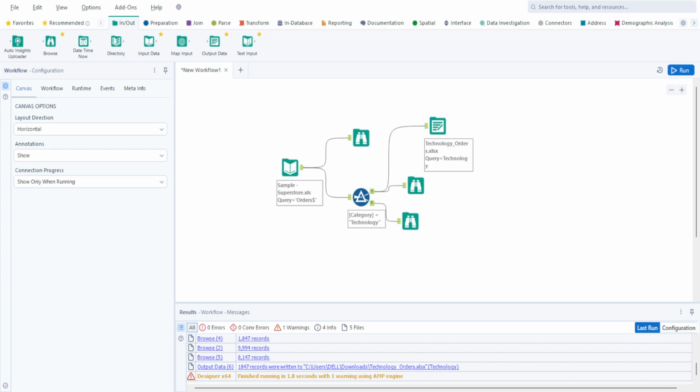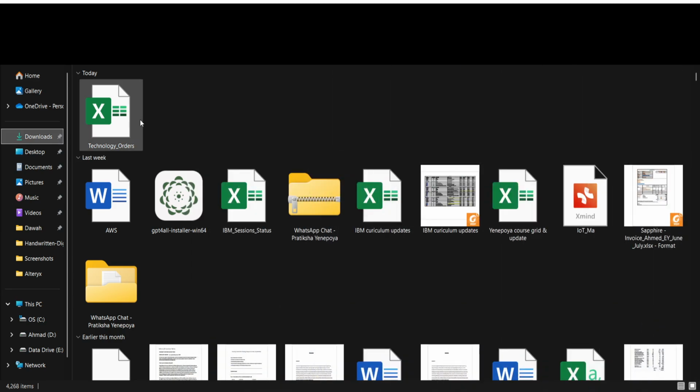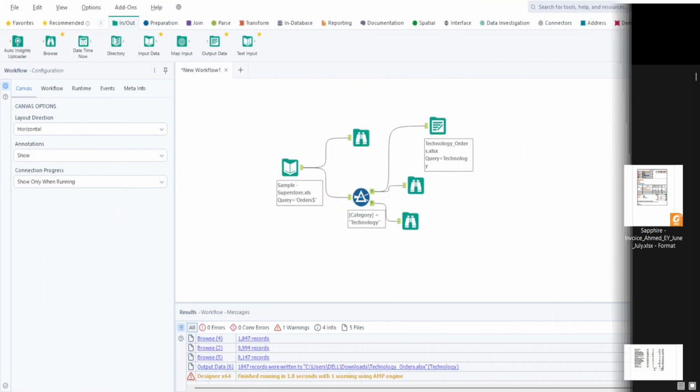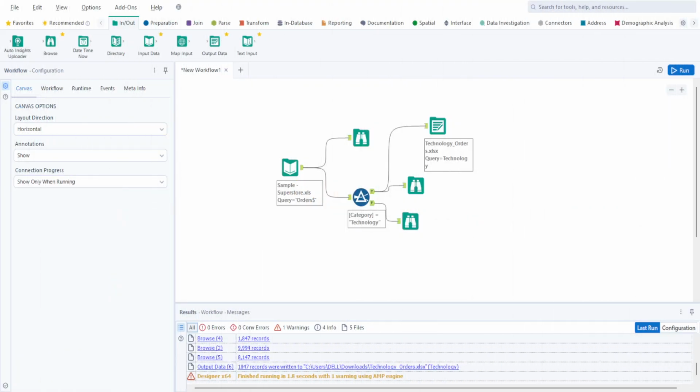Now let's have a look into the files out there. I do have my files available. I'll just open my files and see if this particular file has been created for me or not. Okay, so I'm going back here and then trying to see this. So come back and have a look at this here. I have a file here called technology orders, which is being created by the workflow I wanted to have a look into. Pretty simple as that, and then we have it all done. So this is how I can go ahead and use it.